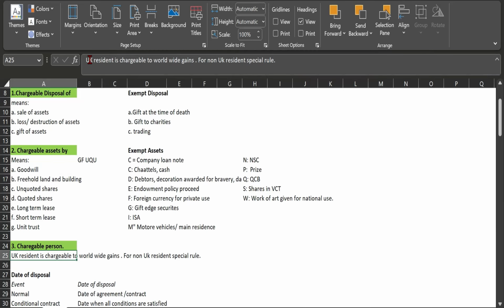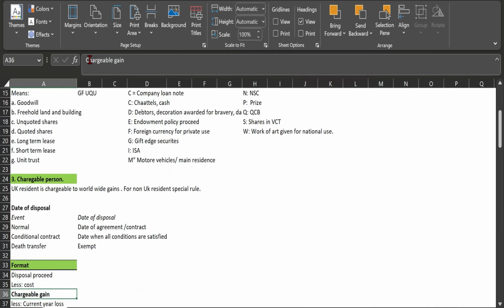So till date, understand only this, that if the individual is UK resident, they have to pay tax in capital gain tax on the worldwide income and gain. If non-resident, in that case, they have to pay tax on the UK income only. But for non-residents, for CGT purposes, there is a special rule.